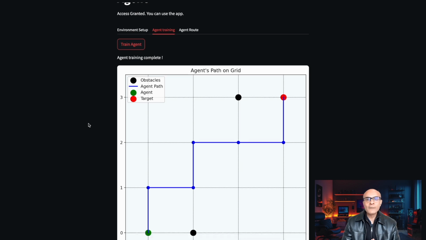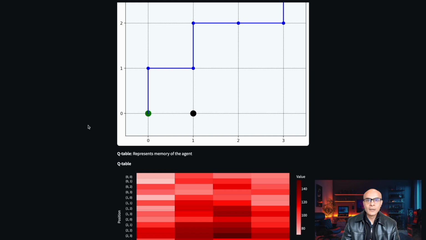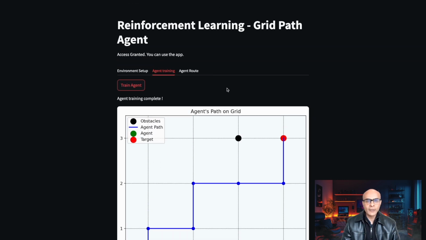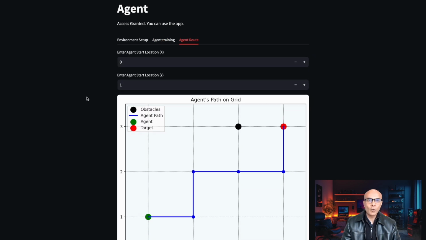You can also see from the Q table that the agent is trying to avoid the obstacles, and this is shown as a very low value in the Q table for the position and the action which would lead the agent into the obstacle. The Q table will help the agent to reach the target from any position on the grid, and it is going to reach the target by avoiding all the obstacles.